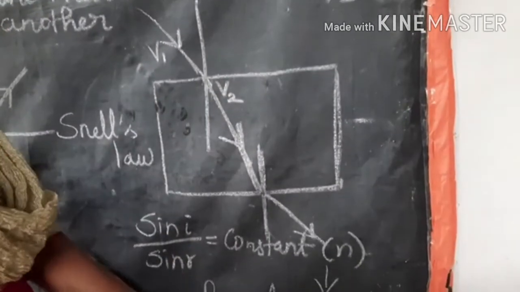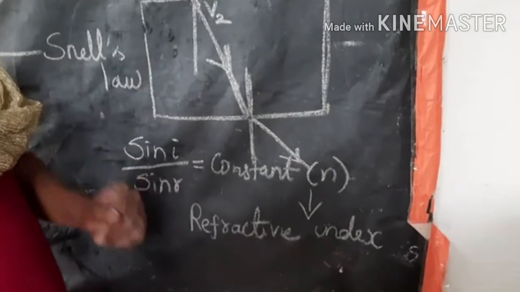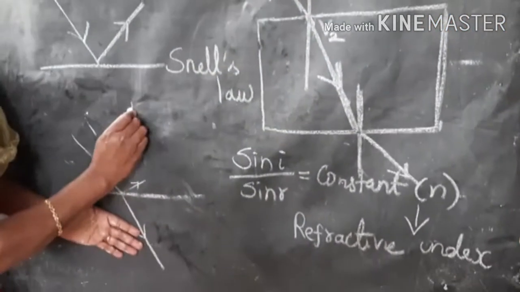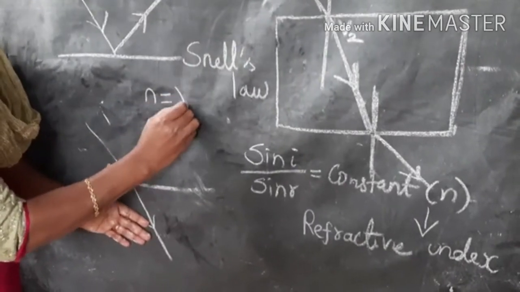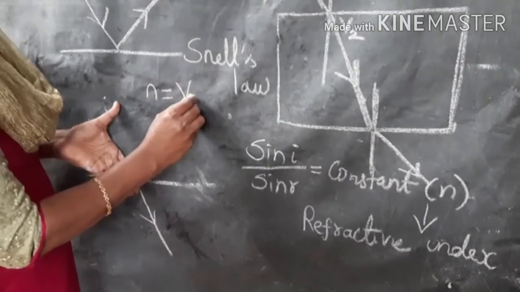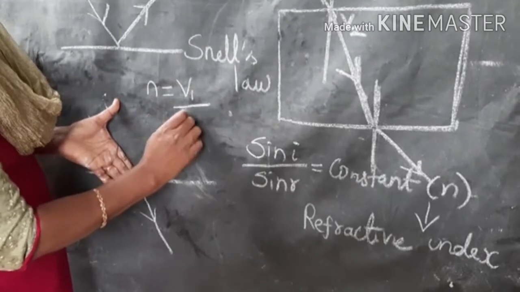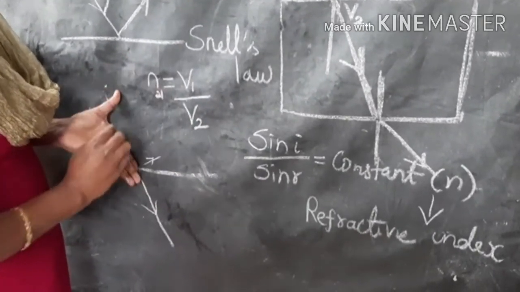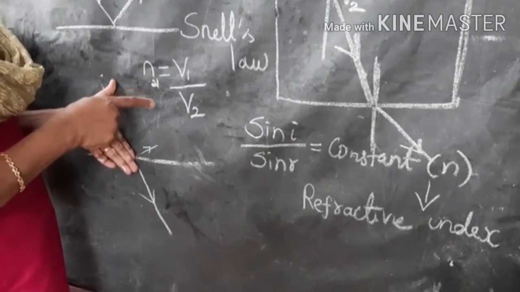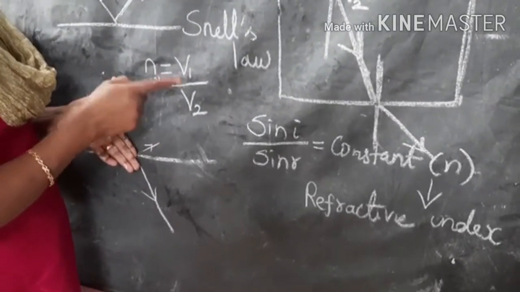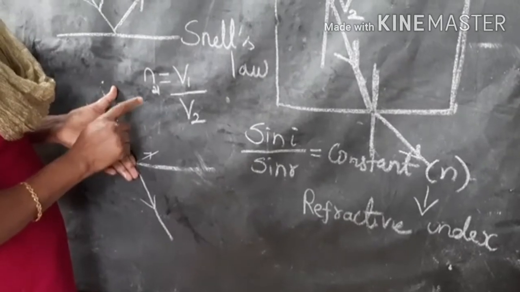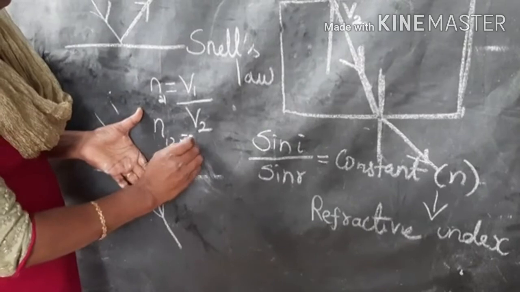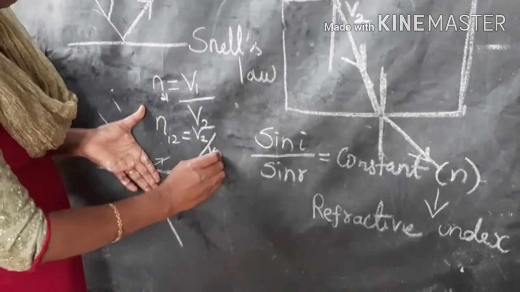So, refractive index is equal to velocity of light in medium 1 to medium 2. Suppose the light travels from medium 2 to 1, the refractive index will be v2 by v1.